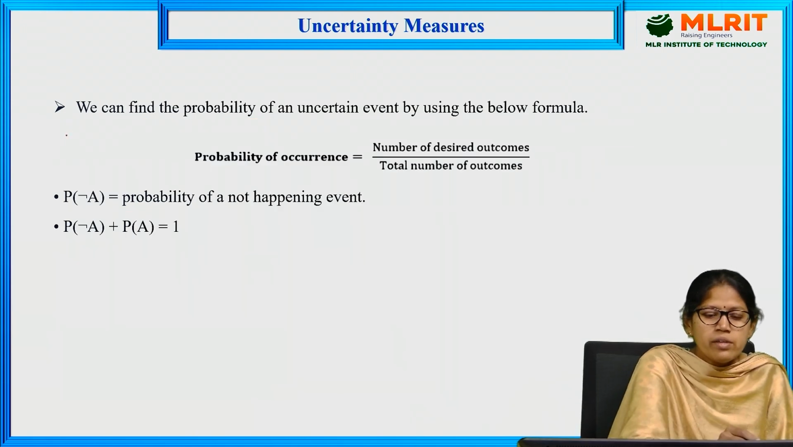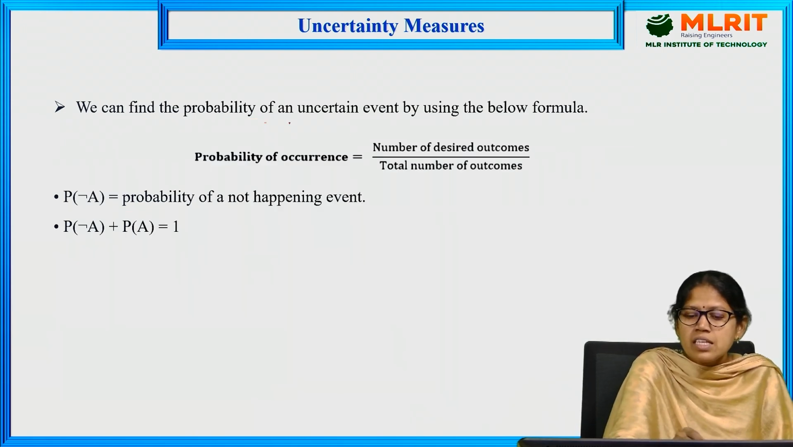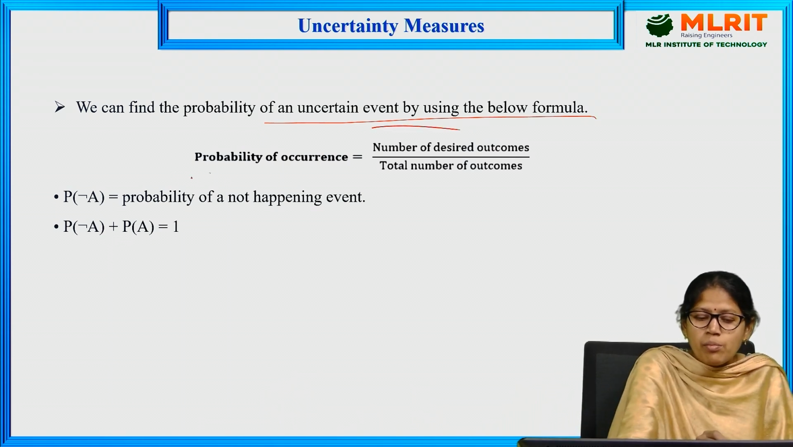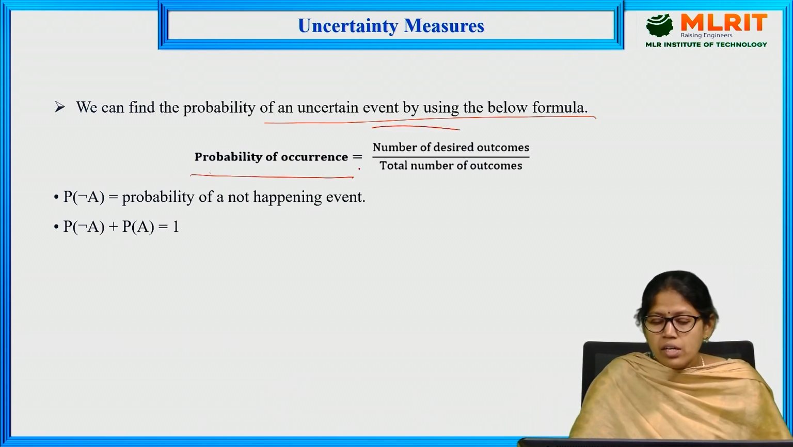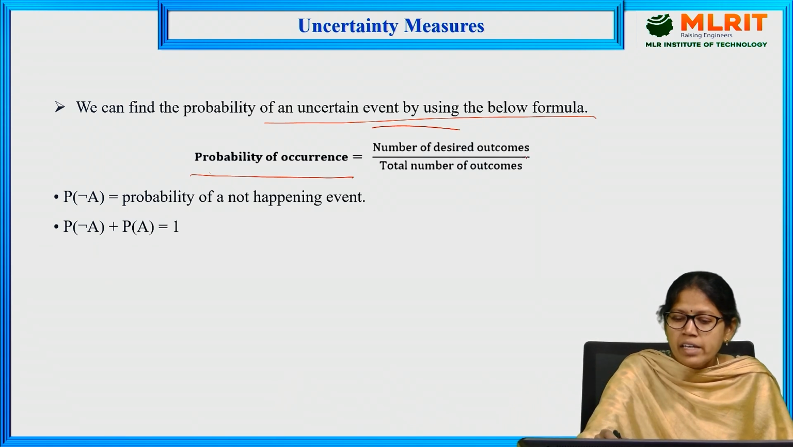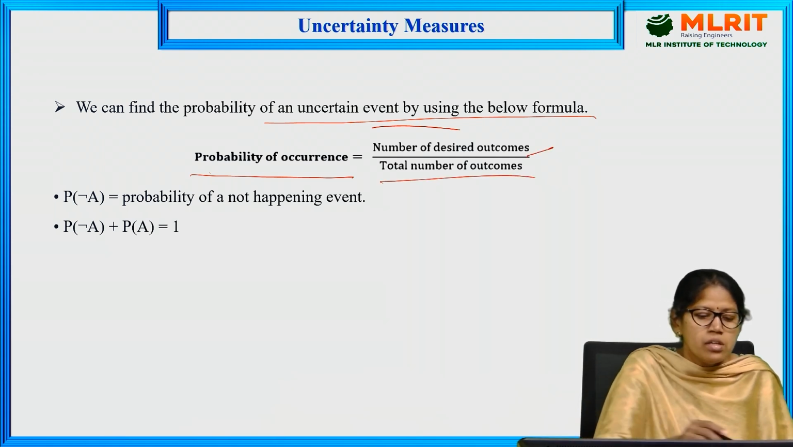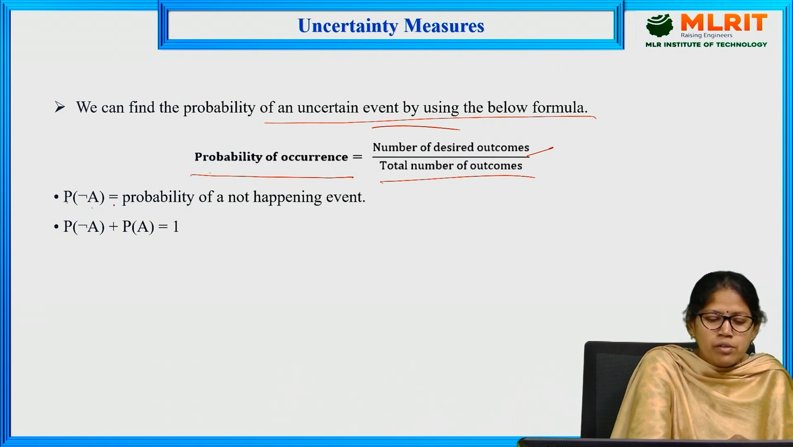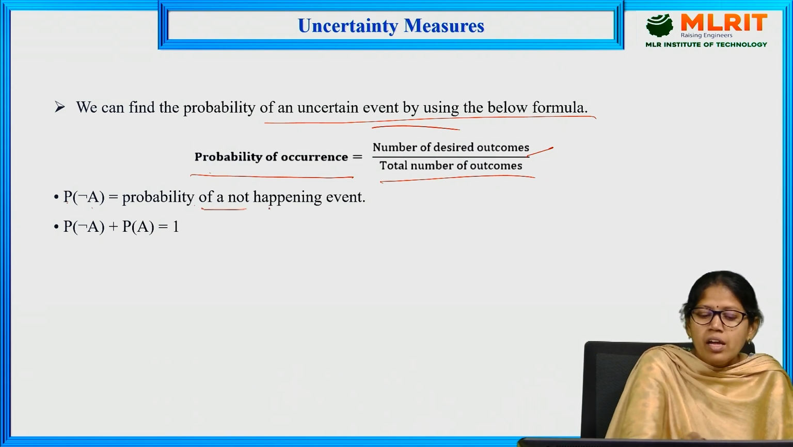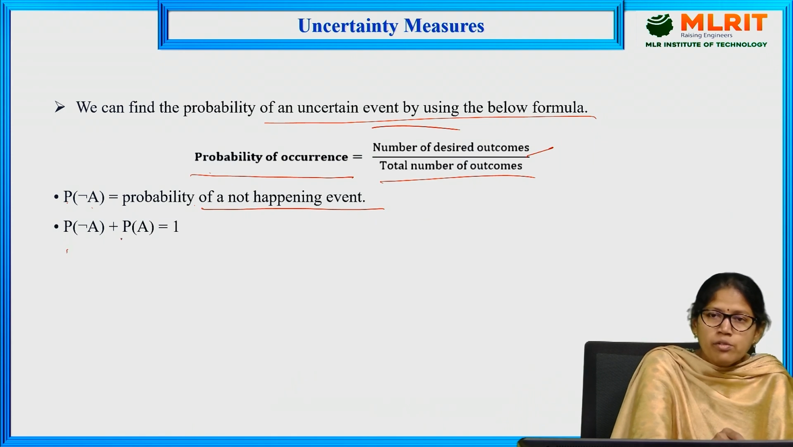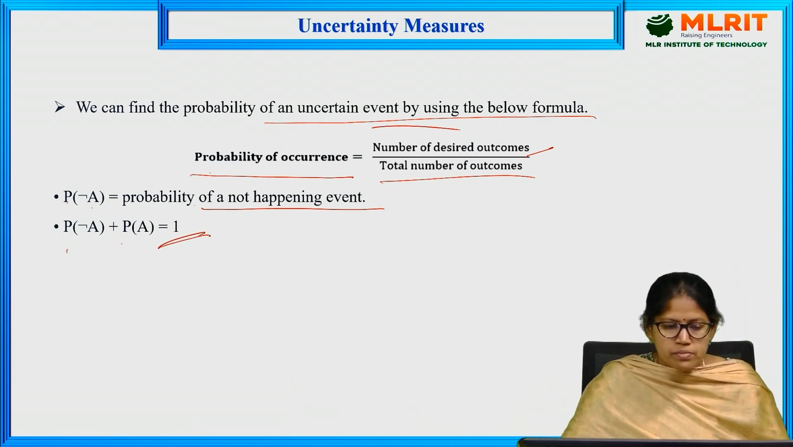So how can we find the probability of an uncertain event? The formula is probability of occurrence equals the number of desired outcomes divided by the total number of outcomes. Here, P(¬A) is the probability of the event not happening. So P(¬A) + P(A) = 1.